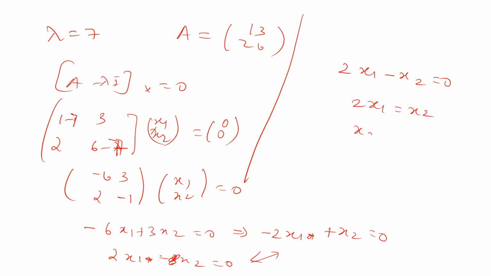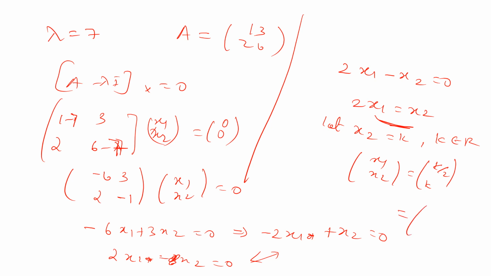Let us assume x2 is equal to k, where k belongs to R. Then x1 value is k by 2. So 1 by 2, 1 is a vector corresponding to eigenvalue lambda equal to 7.